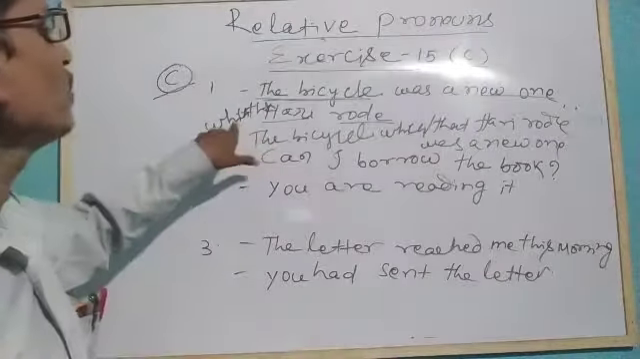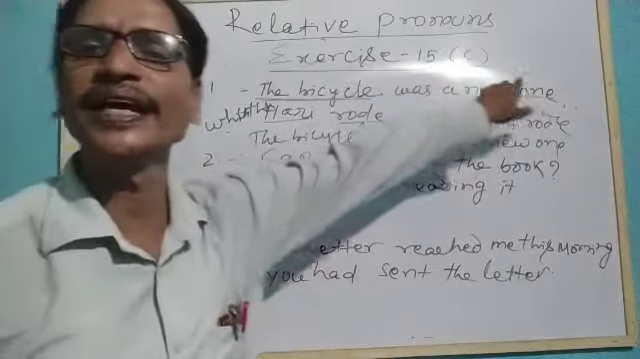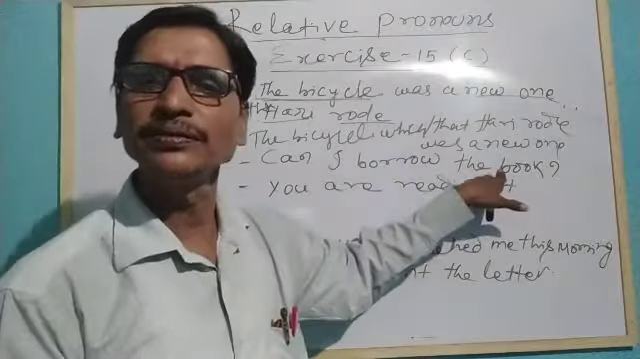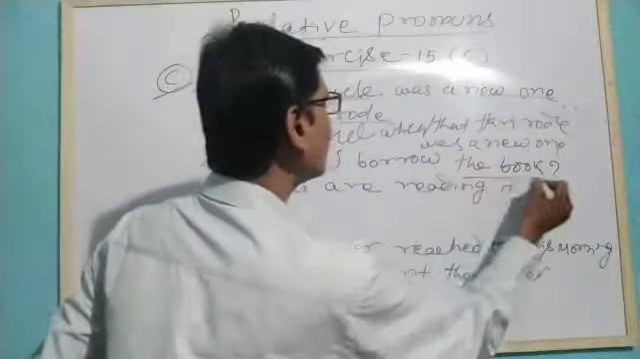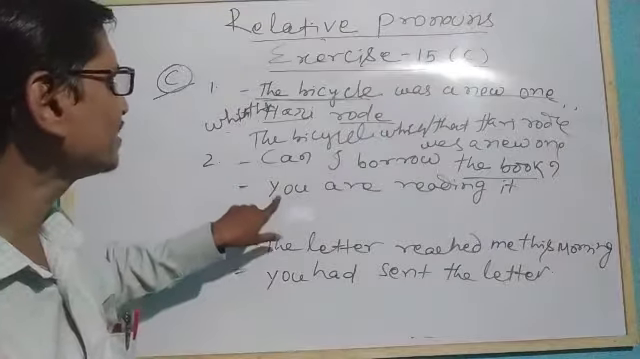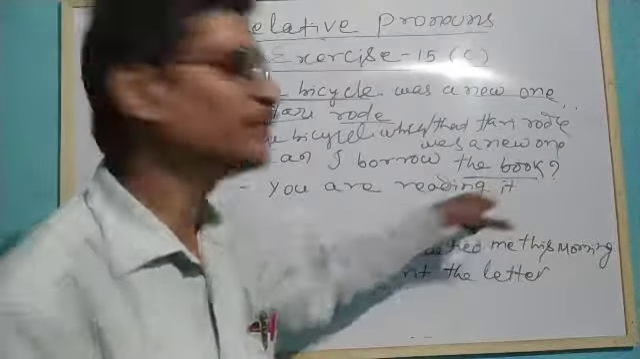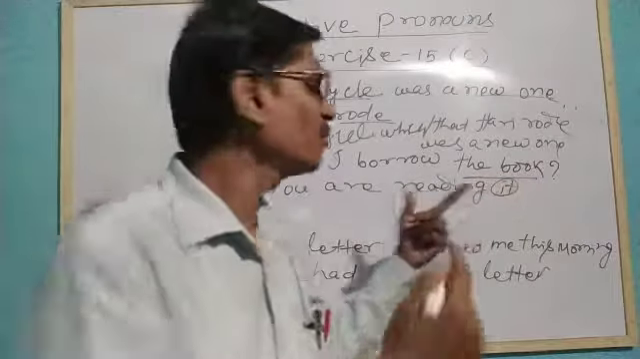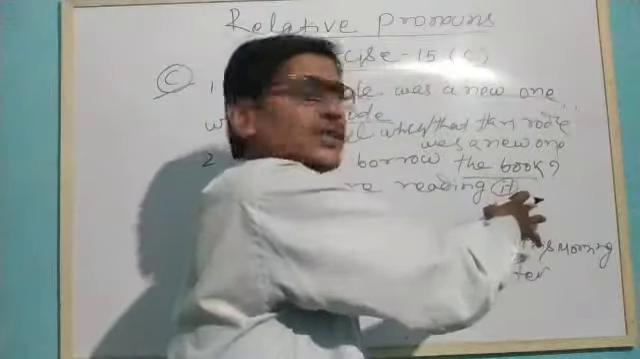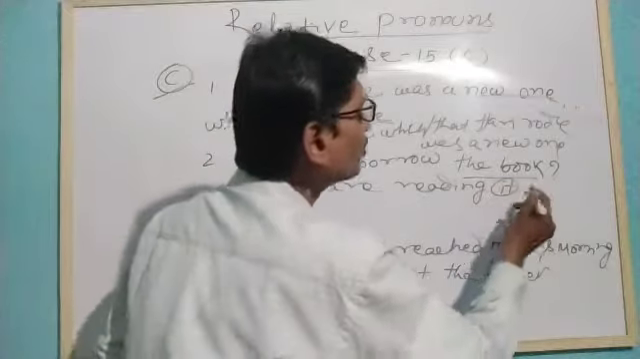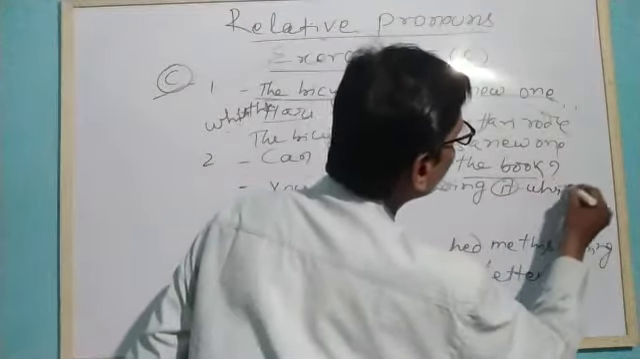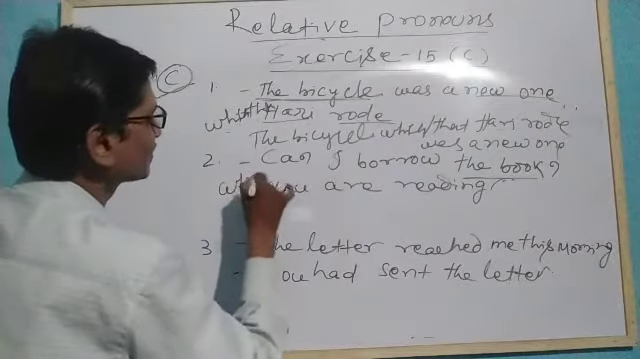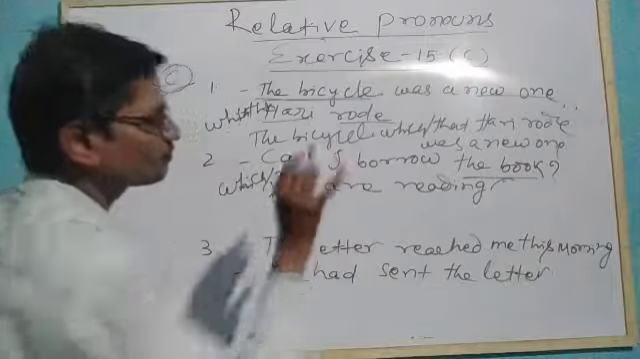The bicycle which or that Hari rode was a new one. Similarly, you see, can I borrow the book? Here, the book we are talking about. And in the next sentence, you are reading it. It means what? The book. It means book. Book is a thing. For that we can use that or which. And what we will do is this which or that can be taken to the beginning of the sentence.